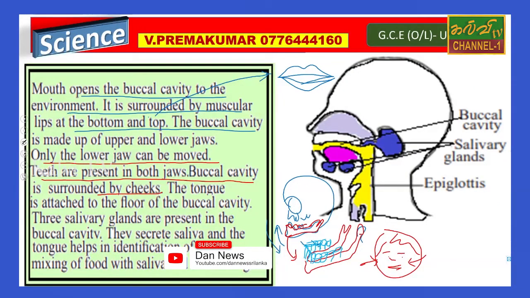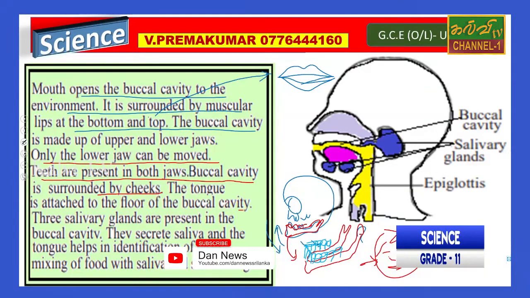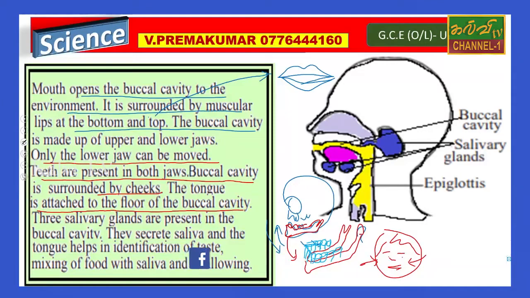Then the tongue is attached to the floor of the buccal cavity, which is in this light greenish yellow color. The tongue is attached to this floor.